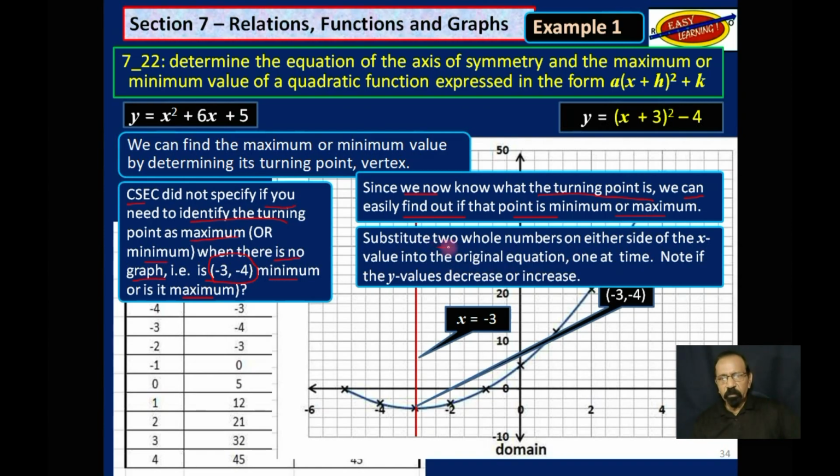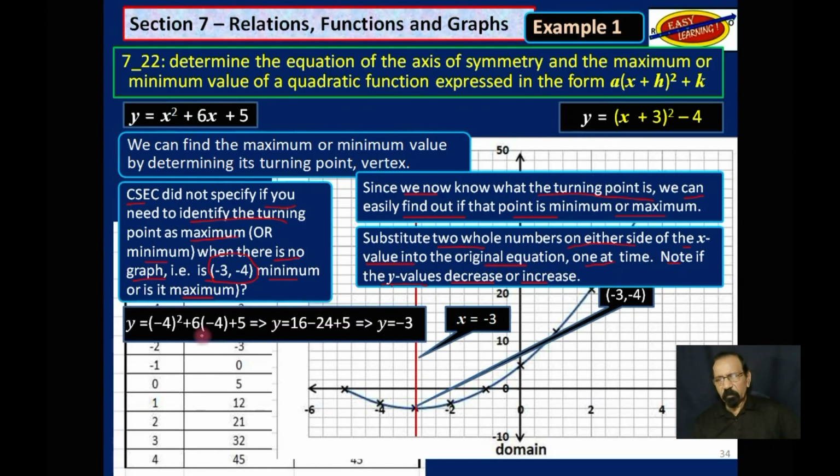You substitute two whole numbers on either side of the x value, which would be -3, in the original equation one at a time. Note if the y values decrease or increase. So if we substitute -4, remember it is -3 we are looking at, we get y is -3.